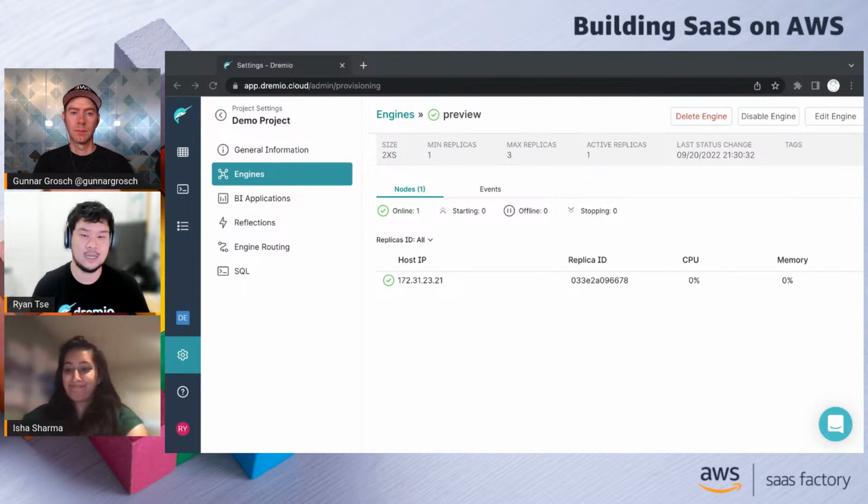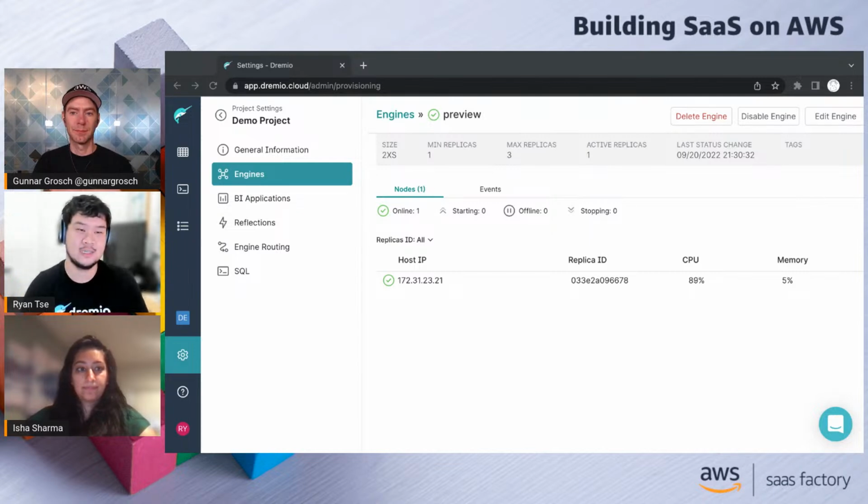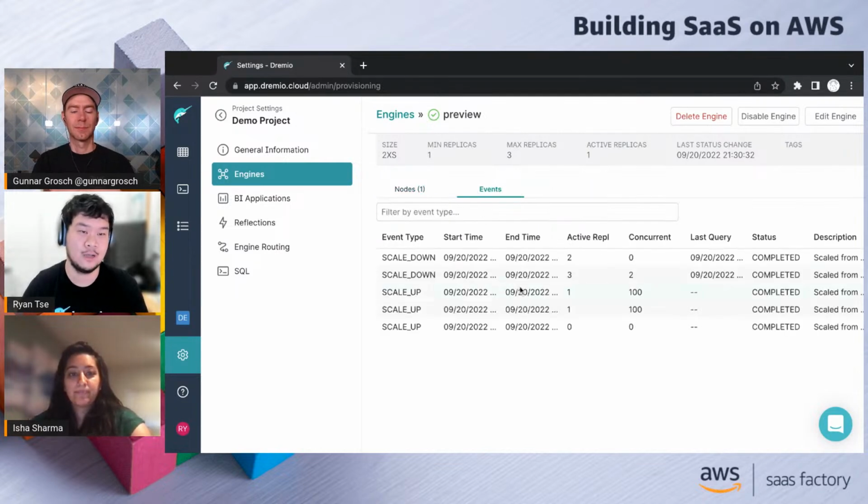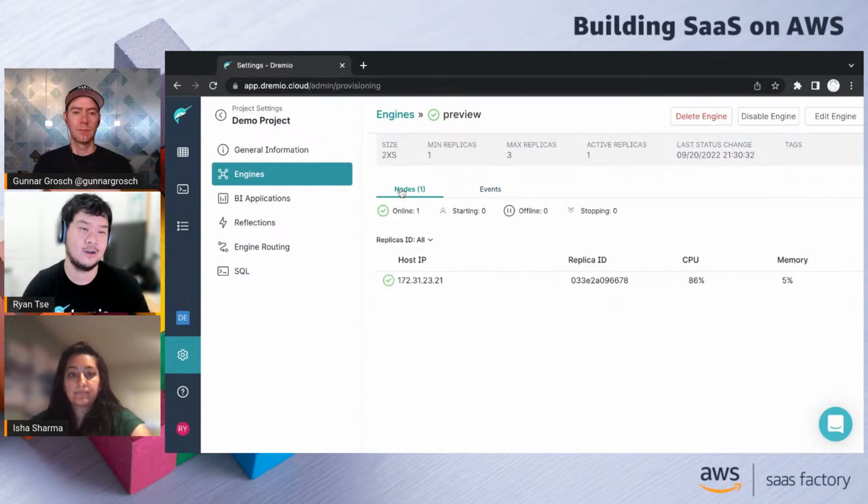What that does is submit a whole bunch of queries to the system and say, hey, I now have suddenly, let's say, 50 queries running. We now need to potentially spin up additional instances. We can see that the system definitely reacted. It doesn't like the fact that I'm pushing so many queries all to the same engine. So the system will detect that you have a whole bunch of queries that are pending here. Let's maybe consider spinning up additional engine replicas to respond to that load.